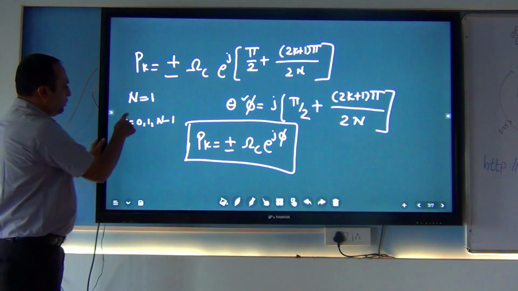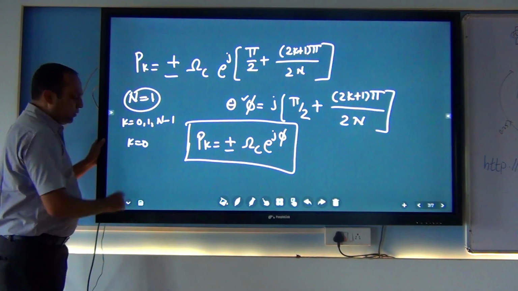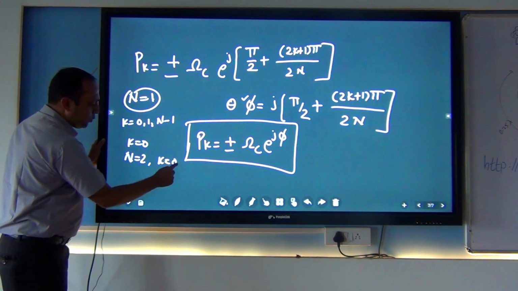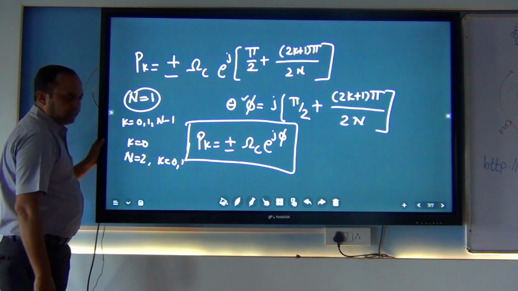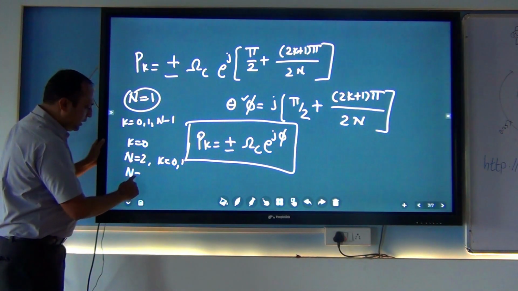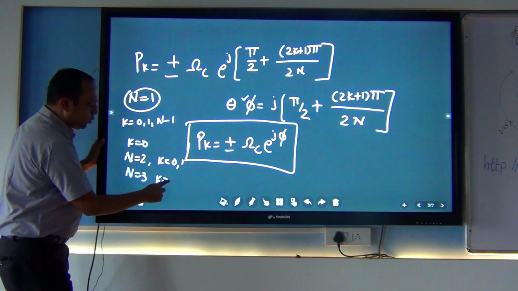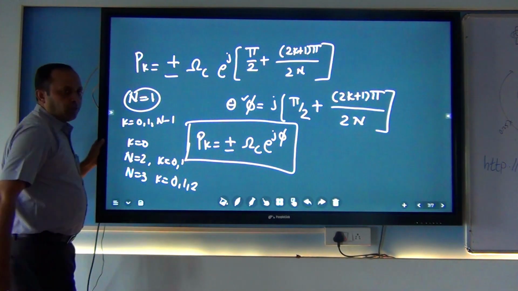So when I take n is equal to 1, the value of k is 0. When I take n is equal to 2, the values of k are 0 and 1. Okay, it is n minus 1. When I take n is equal to 3, n minus 1 is 2, so k is 0, 1 and 2. These are the three values.